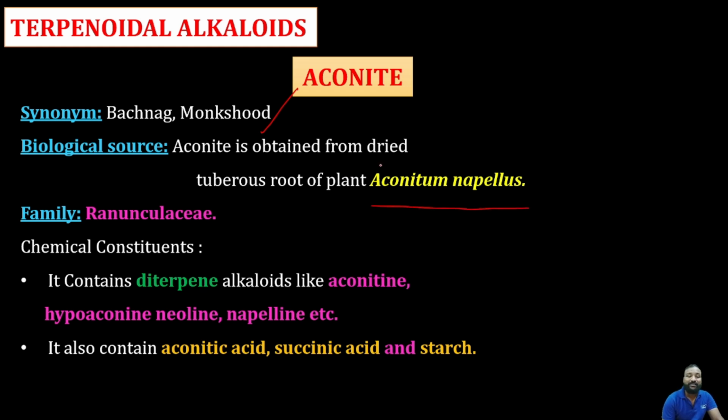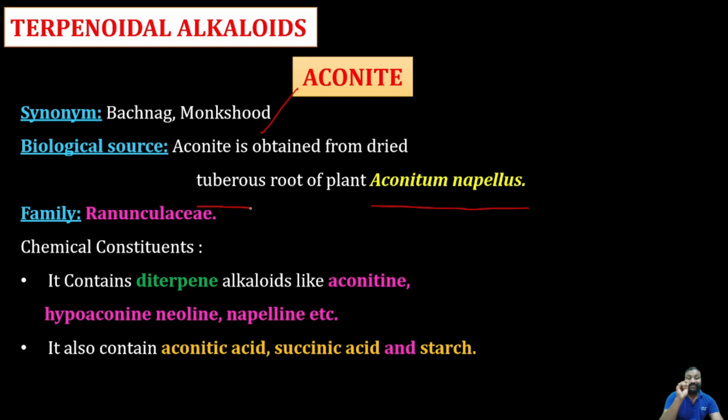Coming to the source of this aconite, it is Aconitum napellus. It comes from the dried tuberous root of Aconitum napellus, which is the source of this aconite. The family is Ranunculaceae. And coming to the chemical constituents, these are very important for this one.